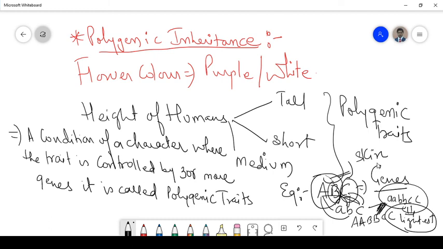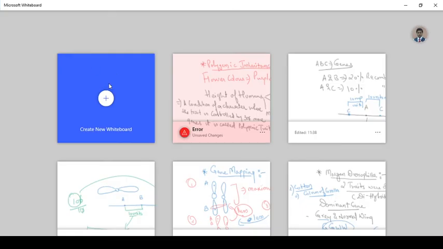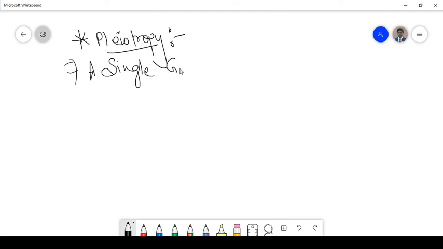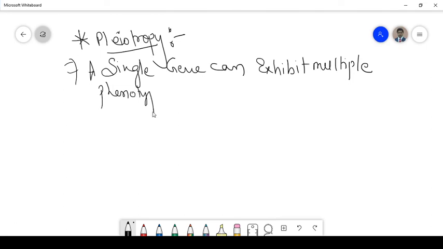Now the last topic that we are going to study is pleiotropy. Pleiotropy is a condition wherein a single gene can exhibit multiple phenotypic expressions.